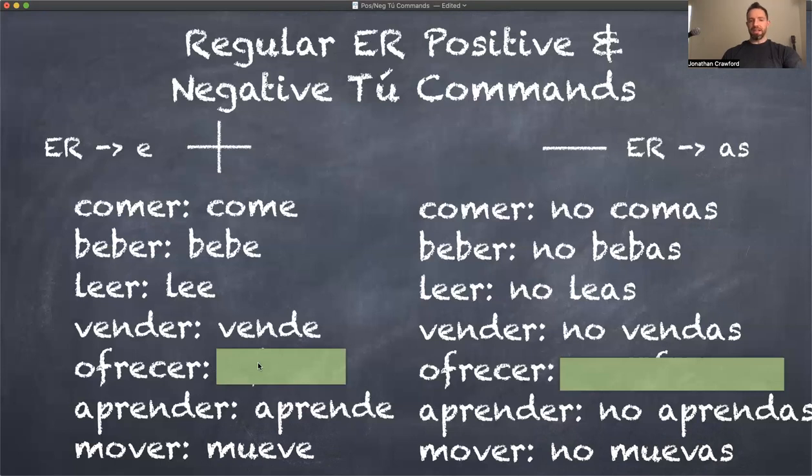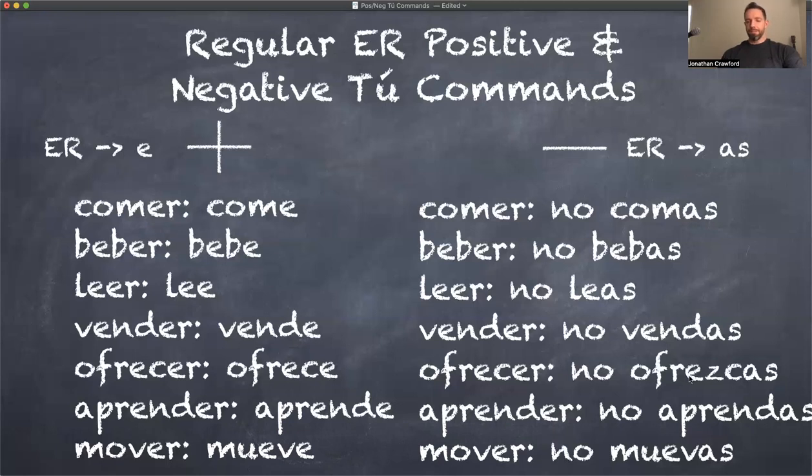The reason why I'm saving ofrecer is because this one is, as you would expect, ofrece, offer, offer it, ofrece. But if you know this verb actually is irregular in the present yo form of the verb, it's ofrezco, I offer. And you actually do have to remember that when you say don't offer, you say no ofrezcas. I'm going to have some more irregular verbs in a different video, but I guess this is just a precursor for that video, okay? No ofrezcas.